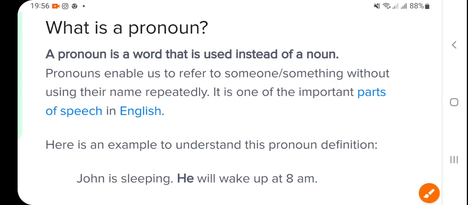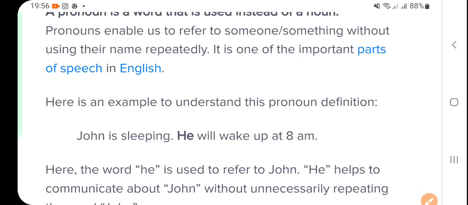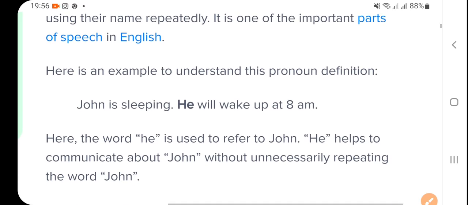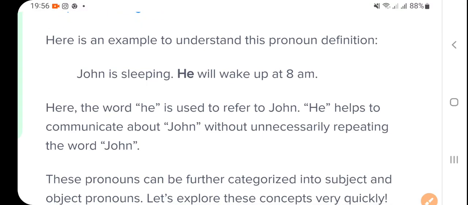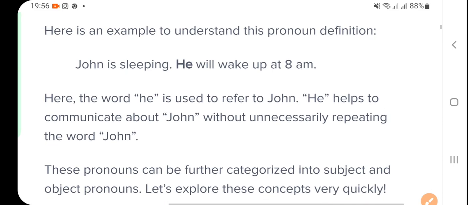Okay, now pronouns enable us to refer to someone or something without using their name repeatedly. So what is pronoun? Which refers to someone or something without using the name, right? So it is one of the important parts of speech, very important in fact, because common mistakes usually occur because of wrong usage of pronoun. So here we are going to see what they are.